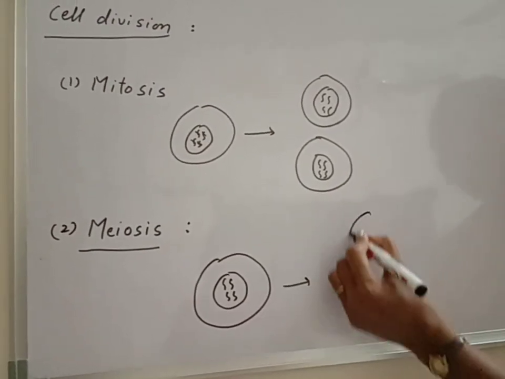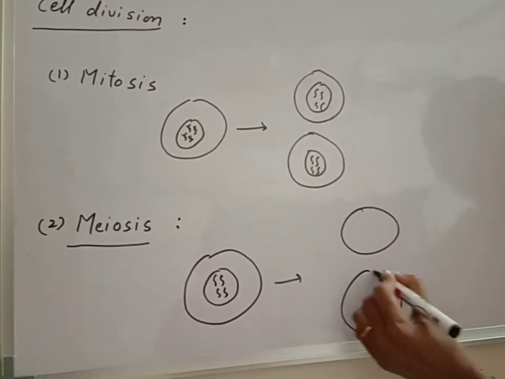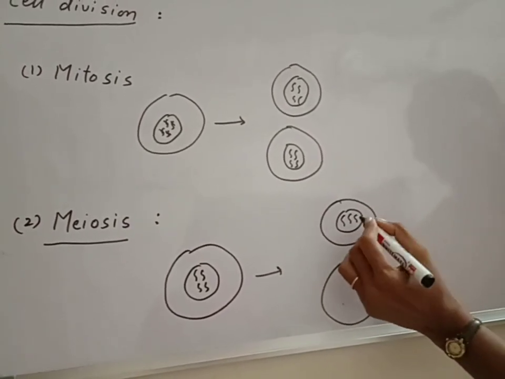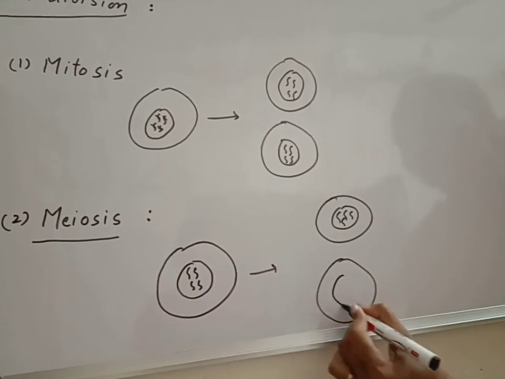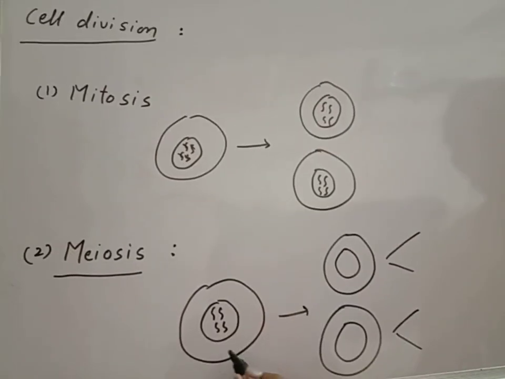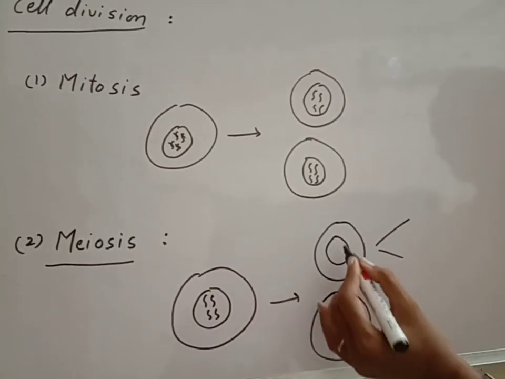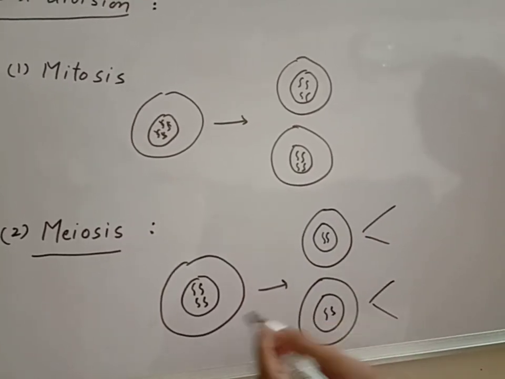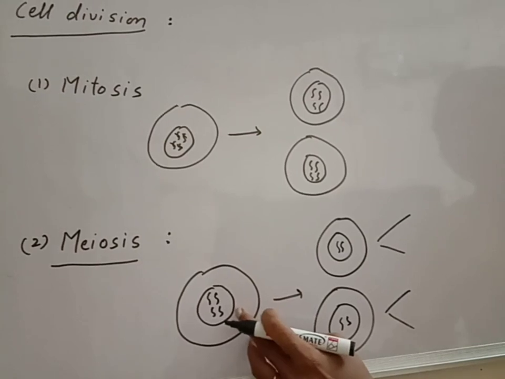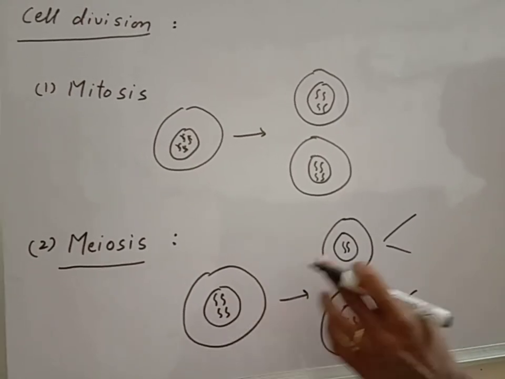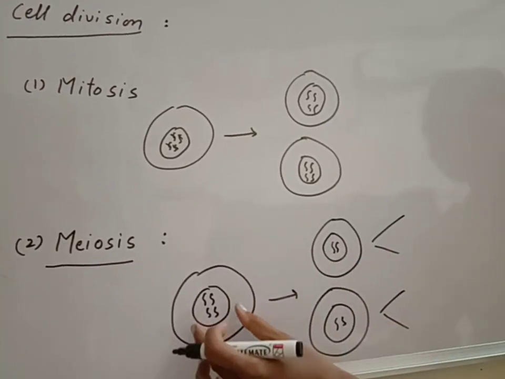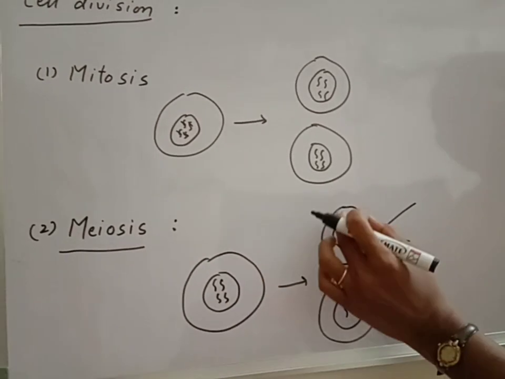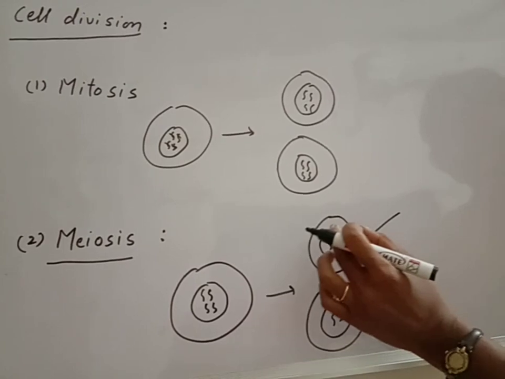The mother cell divides into 2 daughter cells with half the number of chromosomes. The number of chromosomes is 4 in the mother cell, and it will become 2. Suppose the mother cell has 50 chromosomes, then the daughter cell will get 25.